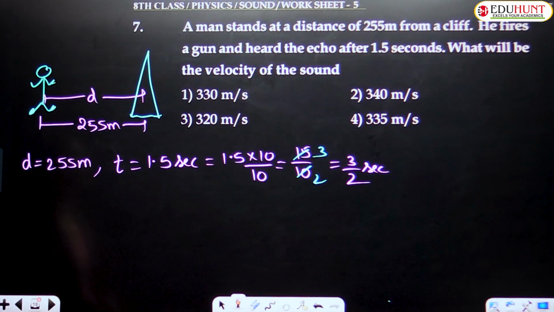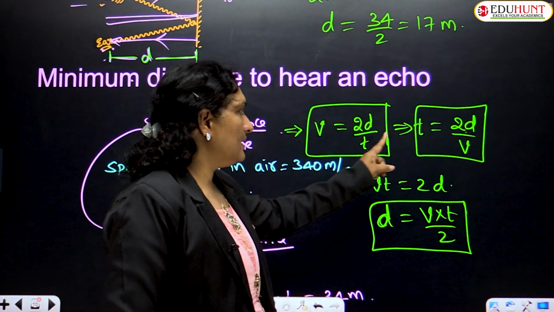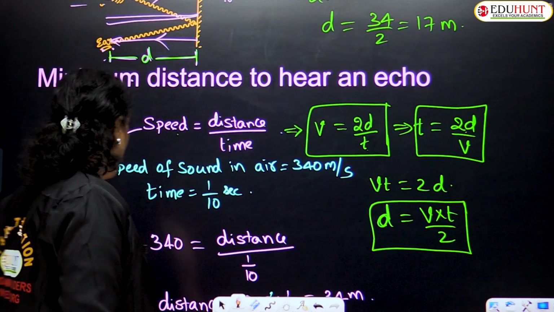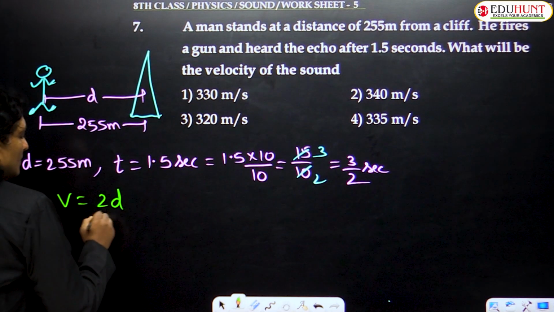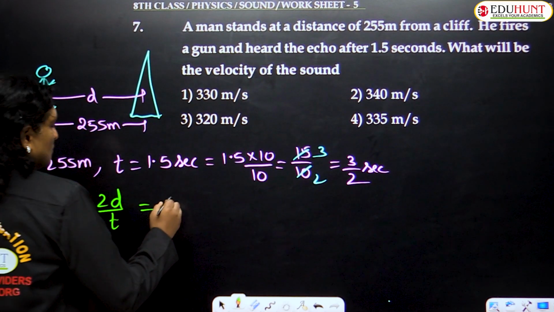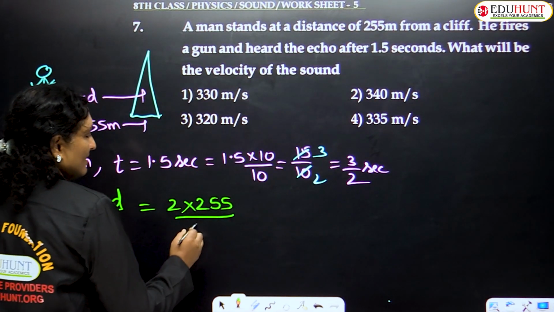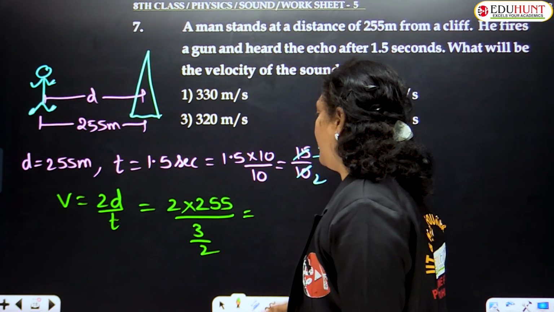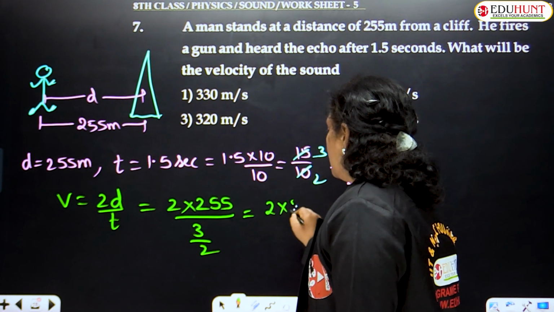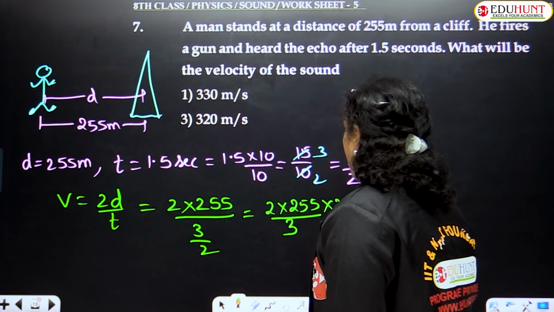Keep it aside. What will be the velocity of sound? Children, we understood that the velocity of sound V is equal to 2D by T. V equals 2D by T, T equals 2D by V. So, velocity of sound is taken as 2D by T, as we know the formula. Substituting the values, we have 2 into the value of D, which is 255, upon the value of T, which is 3 by 2. Okay. So, this denominator, take it to the upper side, then you have 2 into 255 whole upon 3, and this 2 comes up like this.